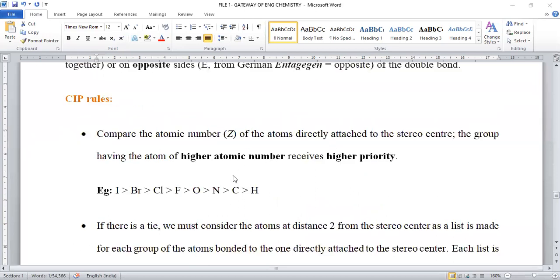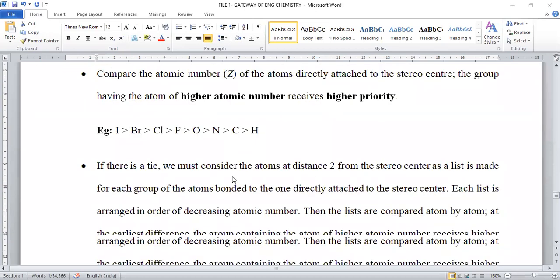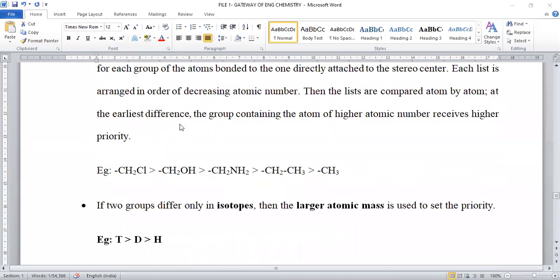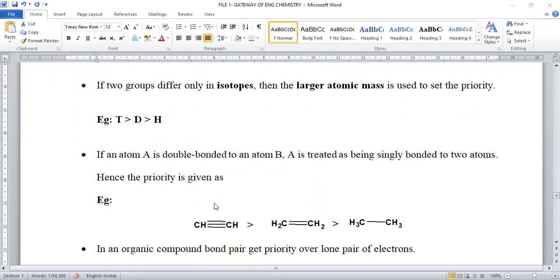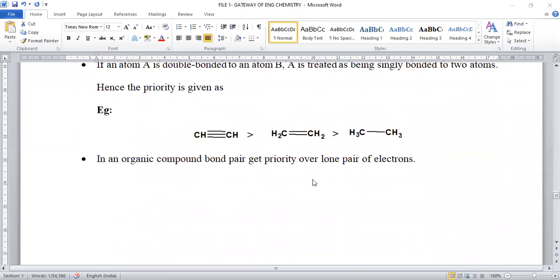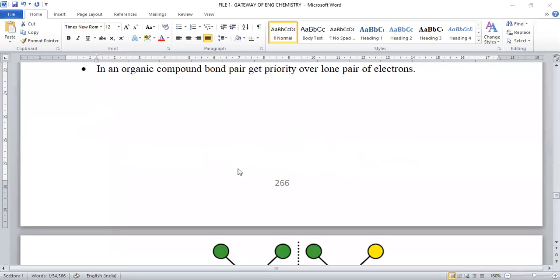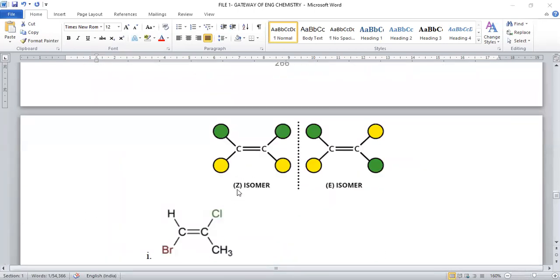Atomic number will be considered to assign the numbering. The higher the atomic number, the higher the priority. When two atoms are of the same type, we have to move on to the next atom directly linked. Again, we have to consider their atomic number only, right? So this is the second one. And whenever isotopes are taken, the higher mass number will be preferred. When triple, double, and single bonds are there, the triple bond always gets the priority. And when a lone pair and bond pair are there, the bond pair is always given higher priority here, right? So this is a representation.